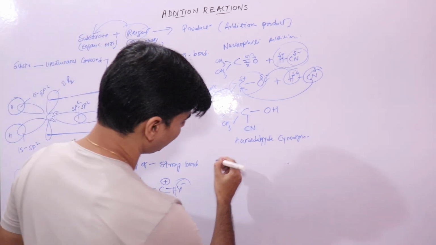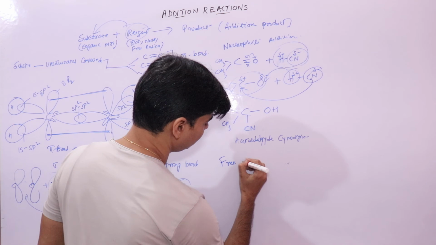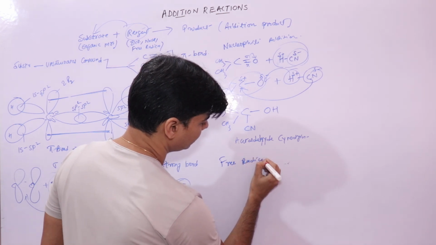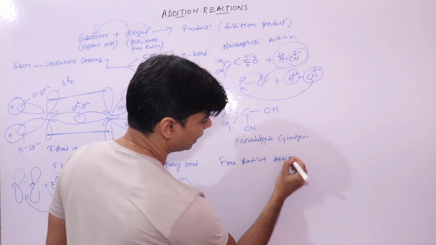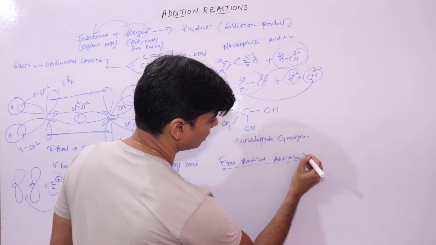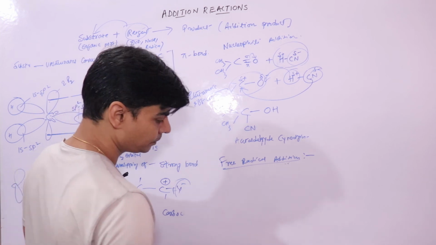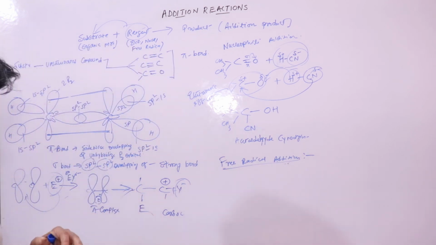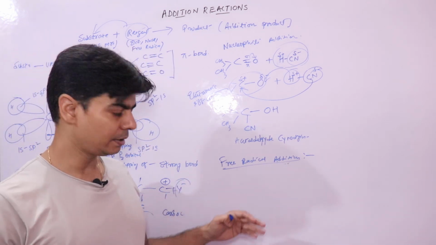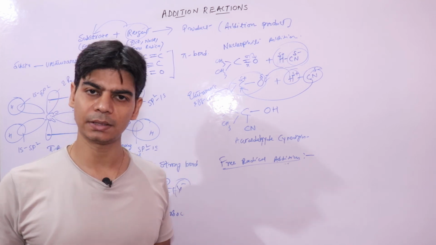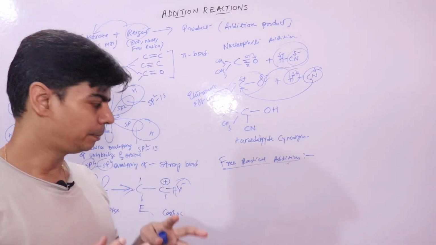Now the third type of reaction is the free radical addition reaction. A free radical addition reaction is where the attack is initiated by free radicals. The example is when HBr attacks an unsymmetrical alkene in the presence of peroxides.